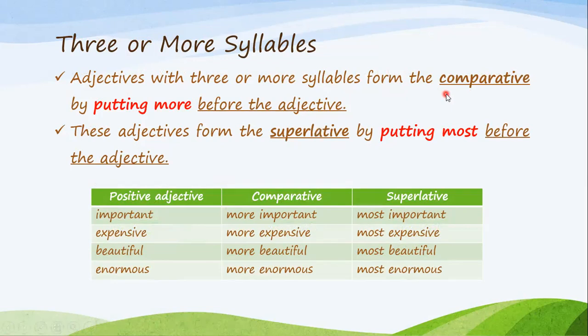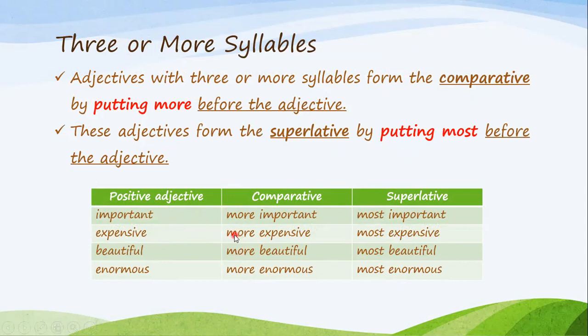What I do here is that for the comparative, I just add more, and for the superlative, I add most before it. So important becomes more important. This is more important. My project is more important than going out with my friends. Most important. This is the most important project I have ever done.